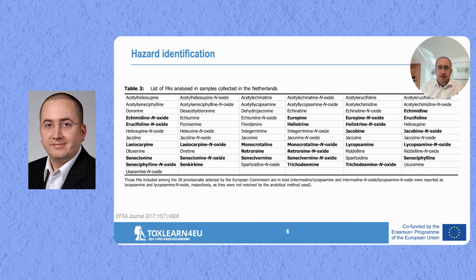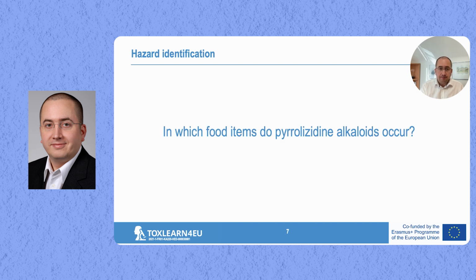So now we've seen that there are different categories of substances. There's a huge variety of different substances, but of course it's also interesting for us how these substances enter the human body. So where does exposure come from? And exposure indeed does come mainly from food items. And this already brings me to the first breakout question, which is, in which food items do pyrrolizidine alkaloids occur?